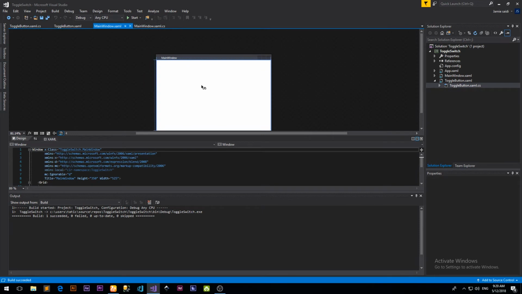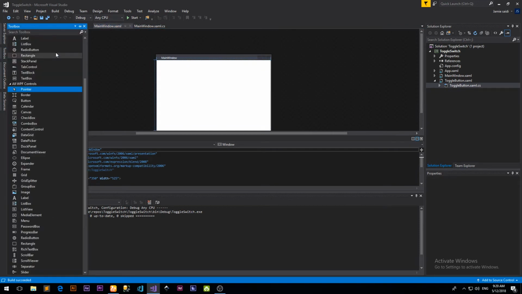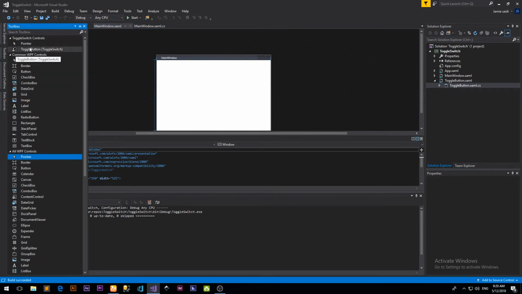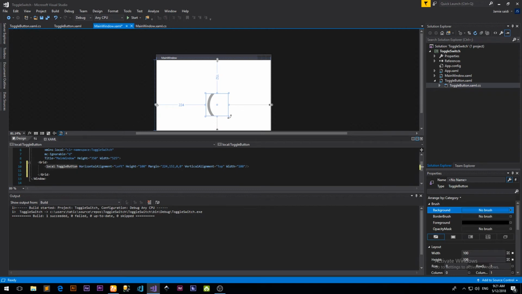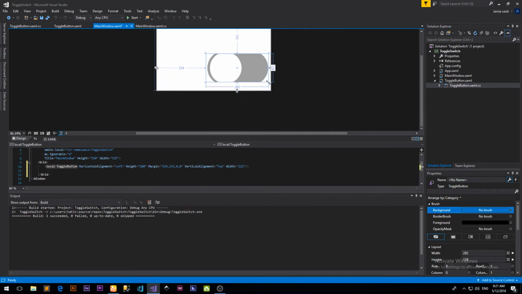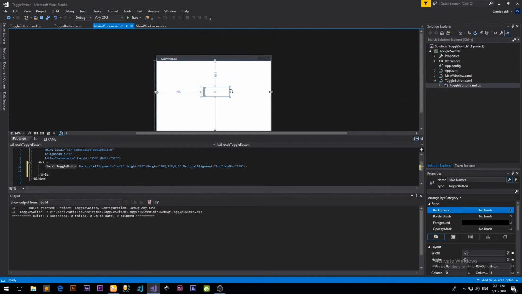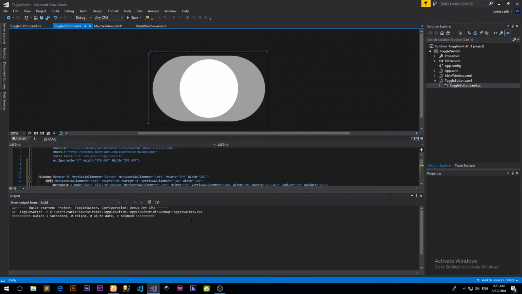Here's our main window, and if you go to the toolbox and scroll up, our user control pops up here. So you can drag that and just drop it there. Once that is done, just adjust the size. Something is happening. The user control is not resizing. So let's go back to our toggle button and fix this.